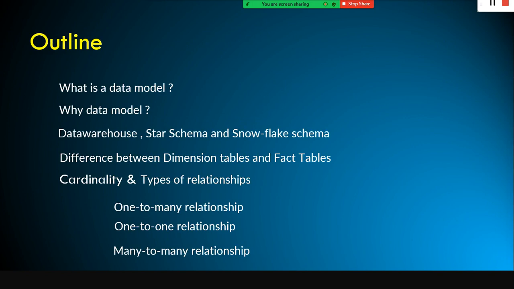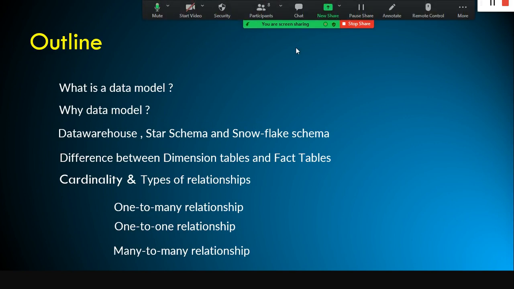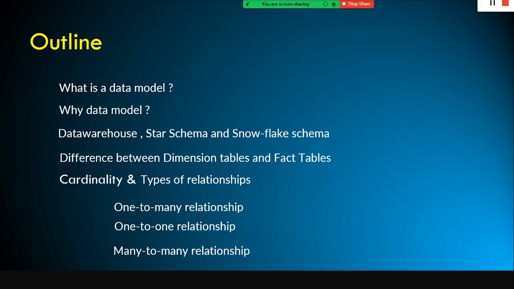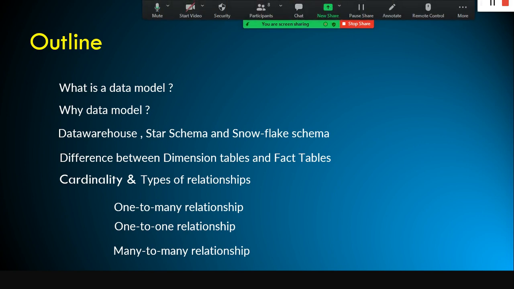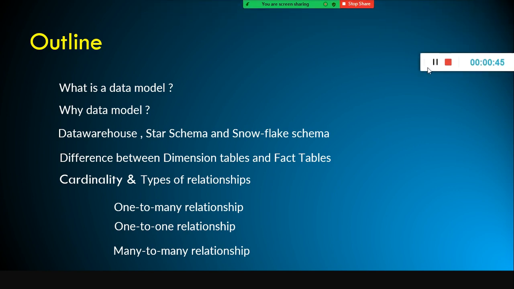Just a quick recap on what we discussed. We started data model. First of all, why do you need to learn data model? Because in Power BI, if you want to do slicing and dicing, it is mandatory that you create relationships between tables. If you don't create the link between tables, then you cannot do slicing and dicing. It is as simple as that.